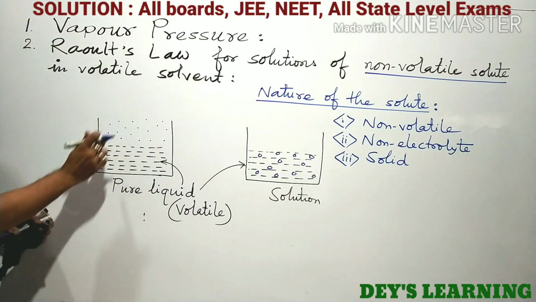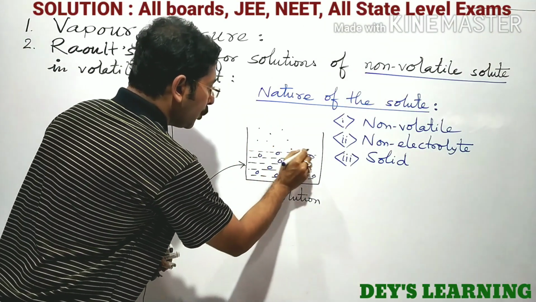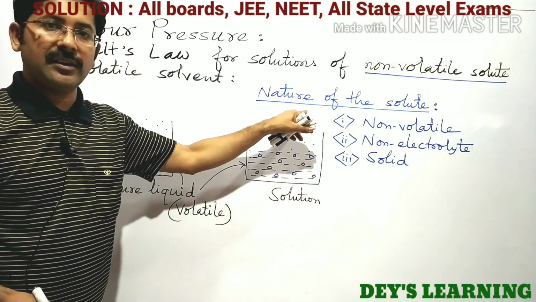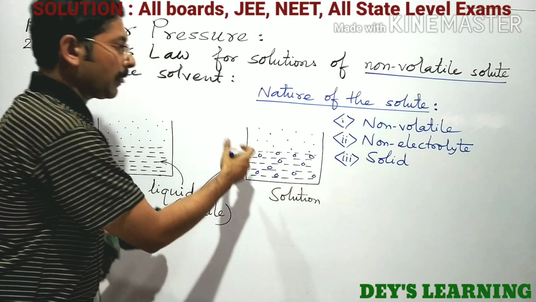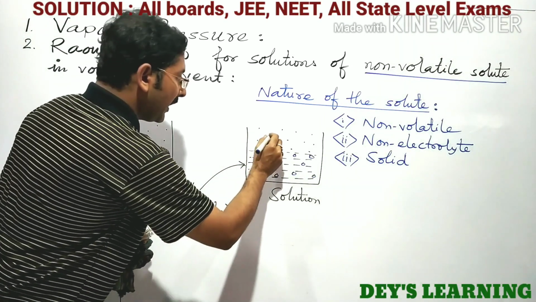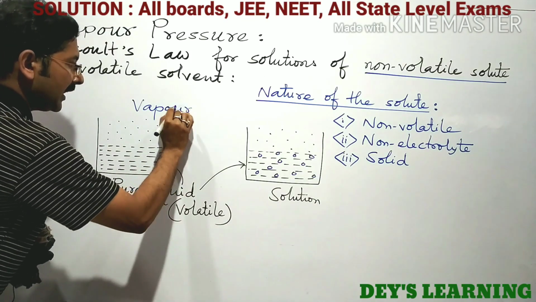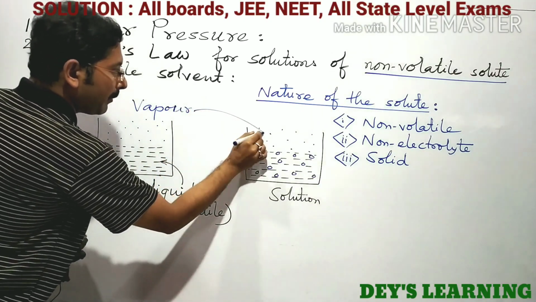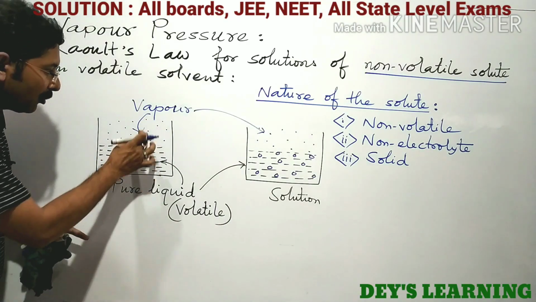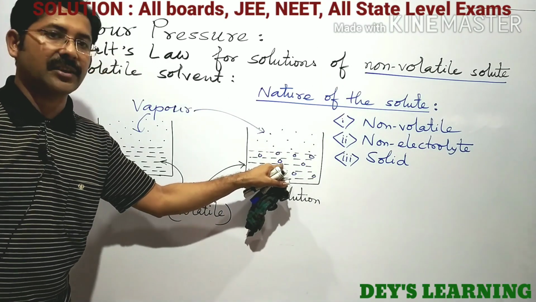So it is the vapor of pure liquid, and of course here also the vapor must contain only the pure liquid, that is the solvent, because the solid is non-volatile. The solute will never go into the vapor phase, only the liquid will. So the two vapors contain only the pure liquid molecules, because the solid molecules will not go into the vapor phase because it is non-volatile in nature.